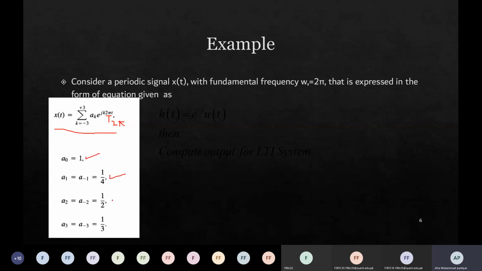That means these ak coefficients, we don't need to solve them. They are already known, right? A naught is equal to 1, A1 is equal to A minus 1, which is 1 upon 4, and A2 is equal to, whatever the value is at k equals 2, that is same at minus 2, 1 upon 2, and so on. And we are now given an additional term, that is h of t, meaning the impulse response of the system is also given.